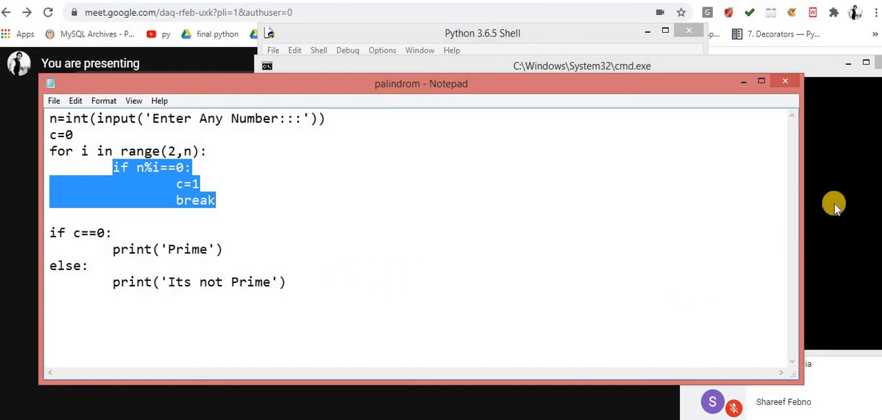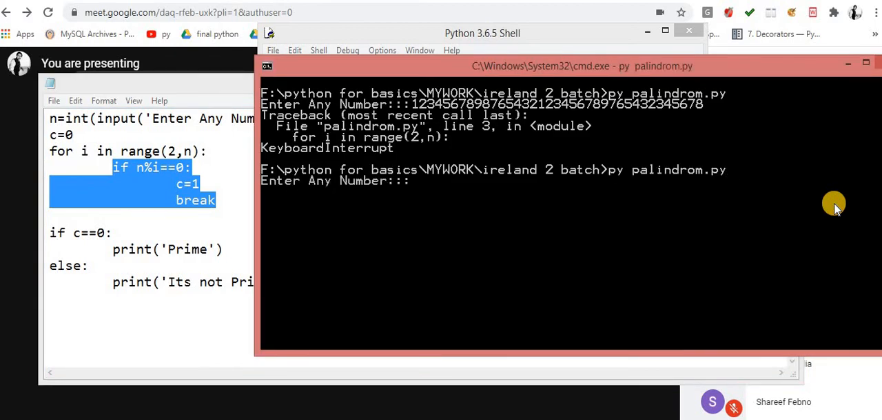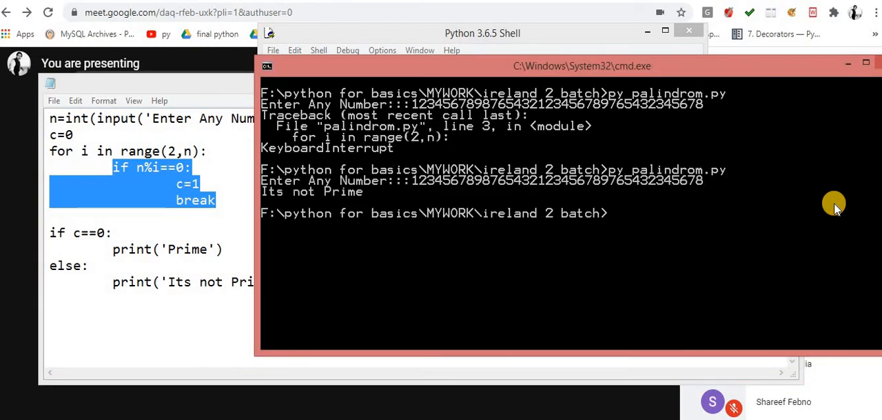Now I am showing you the output for the same. I will take the same value. Now you are getting the output within a second. It's not a prime. So this is the optimized solution. Okay, I think the picture is clear.